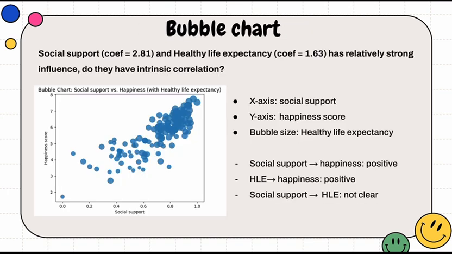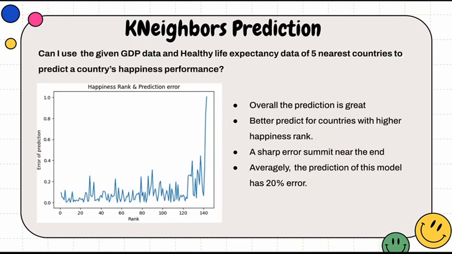I still want to know whether there are some intrinsic correlations between different independent variables, so I created a bubble chart considering 3 variables together. The horizontal axis is the social support, the y-axis is the happiness score, and the size of each bubble indicates the score of the healthy life expectancy. So besides the relationships that we have already known before, this plot found that probably there's no obvious correlation between the social support and the healthy life expectancy score.